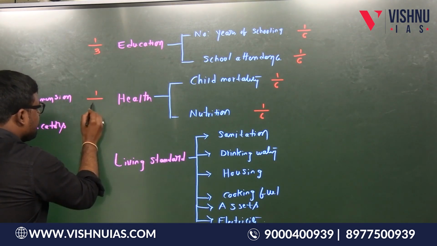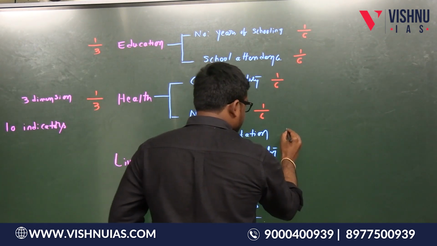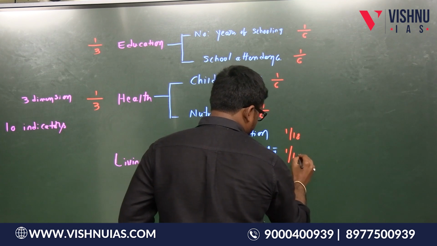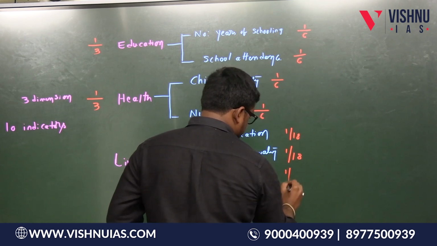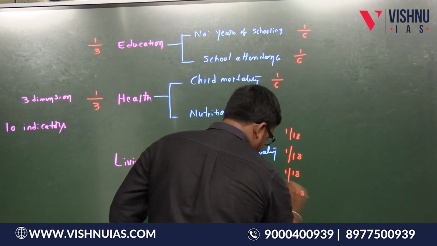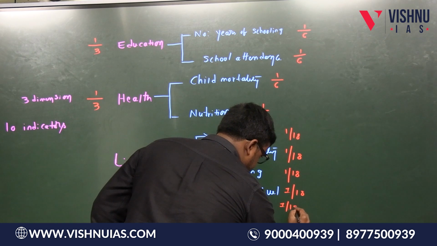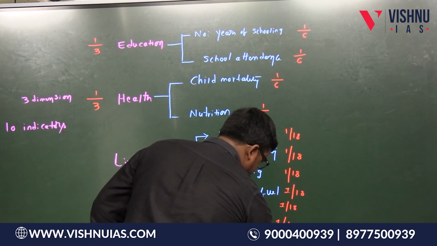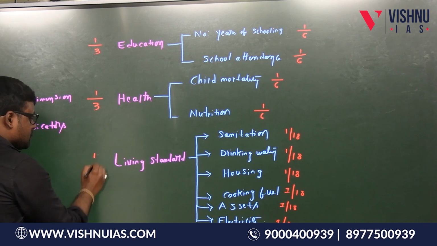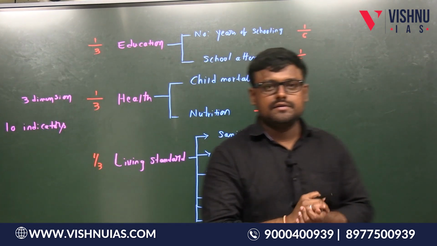Therefore, the total weight for the dimension health is 1/3. Similarly, here it is 1/18, here it is 1/18, here it is 1/18, here it is 1/18, and the weight for assets is also 1/18, and here it is 1/18. So the total weight for this dimension is 1/3. Okay, so these are the weights.